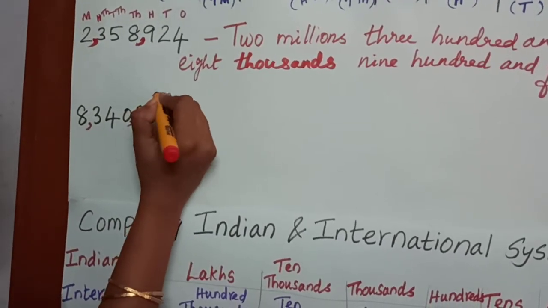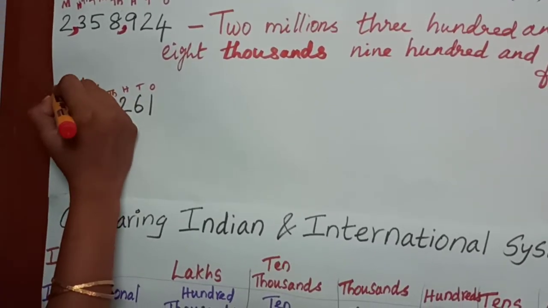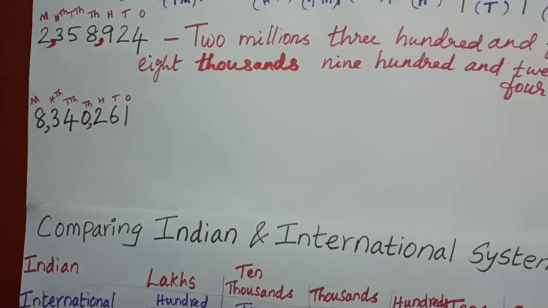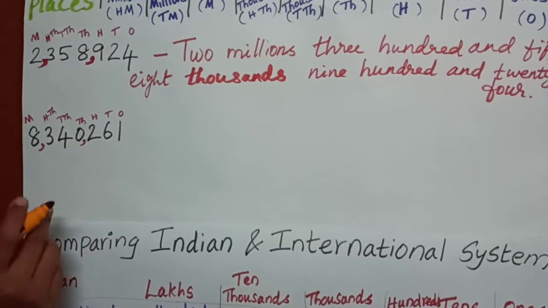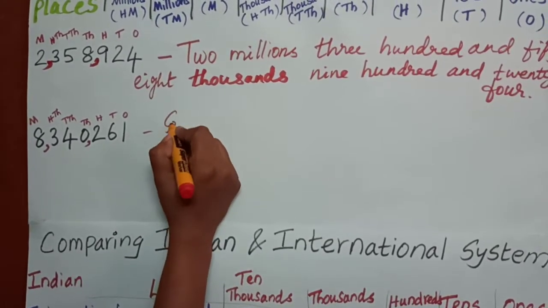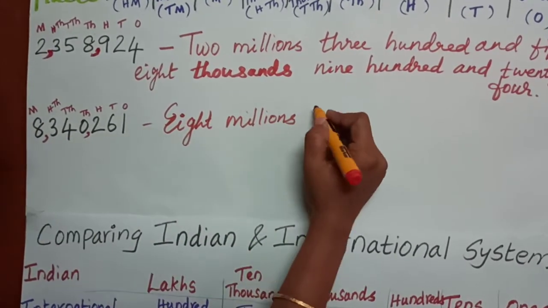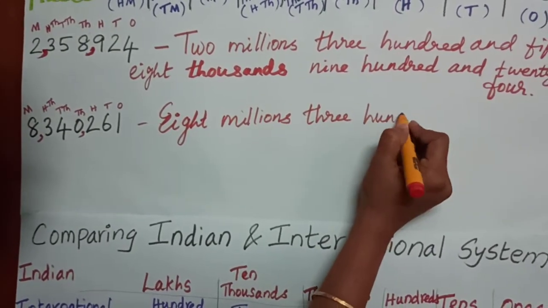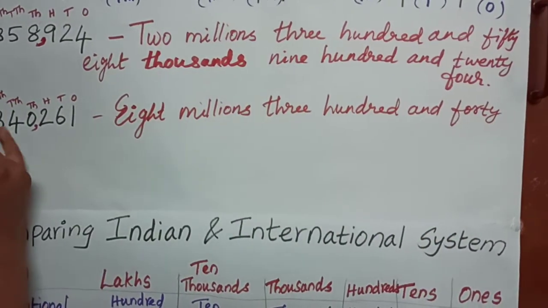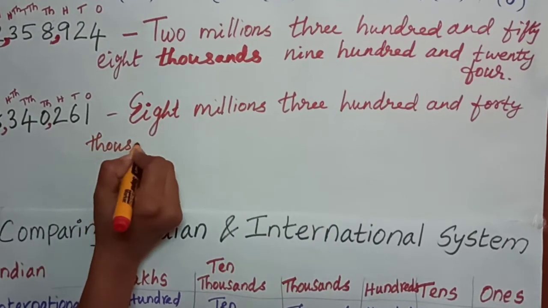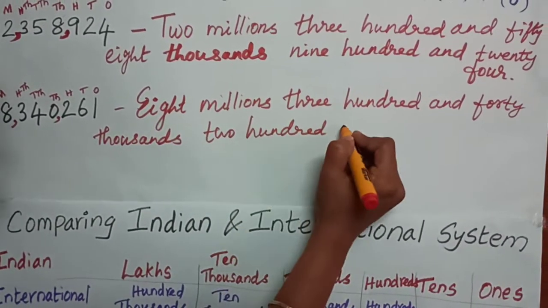Write the place values: ones, tens, 100, 1000, 10,000, 100,000, million. How many millions? 8,340,261.